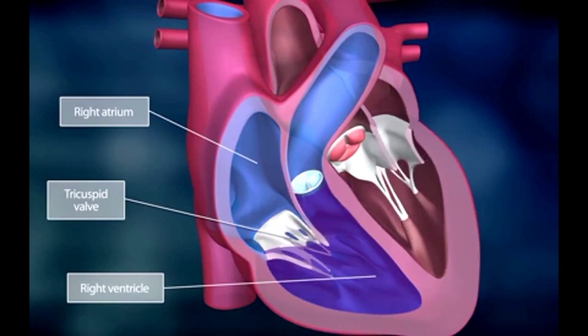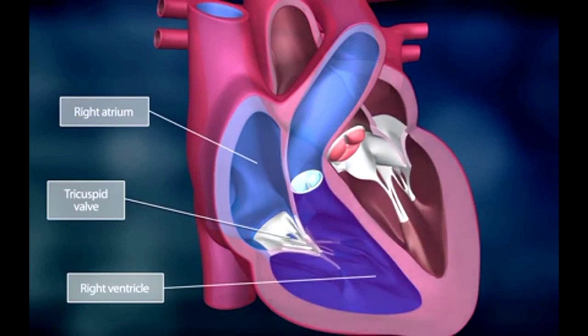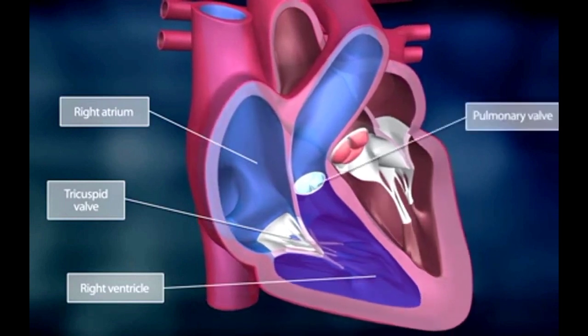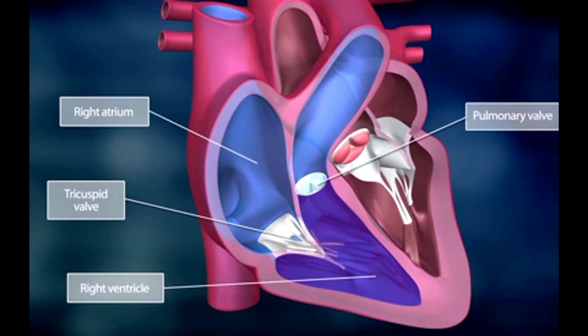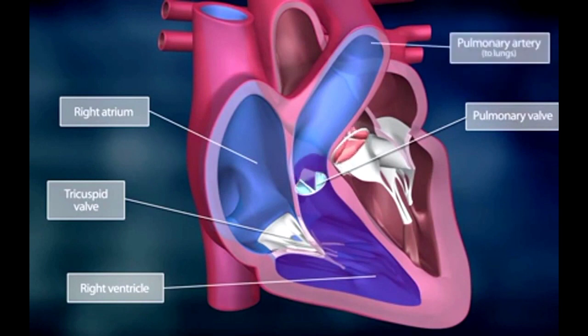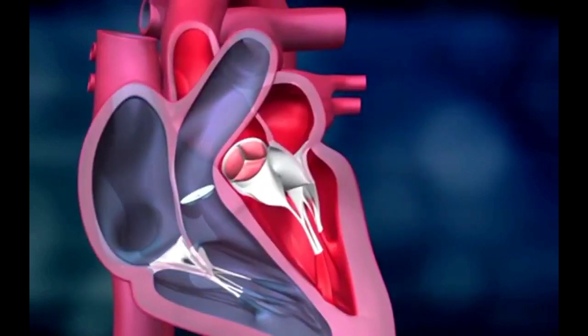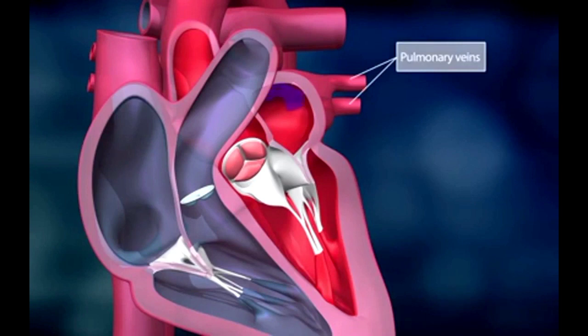When the right ventricle is filled, the tricuspid valve closes, preventing backflow of blood into the right atrium. Now the right ventricle contracts and the pulmonary valve opens, and blood is pumped through the pulmonary artery into the lungs, where it becomes rich in oxygen. This phase is called ventricular systole. After this, the pulmonary valve closes quickly, preventing the flowing back of blood into the ventricle.